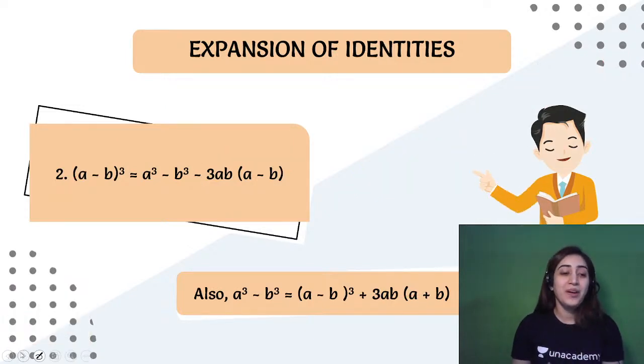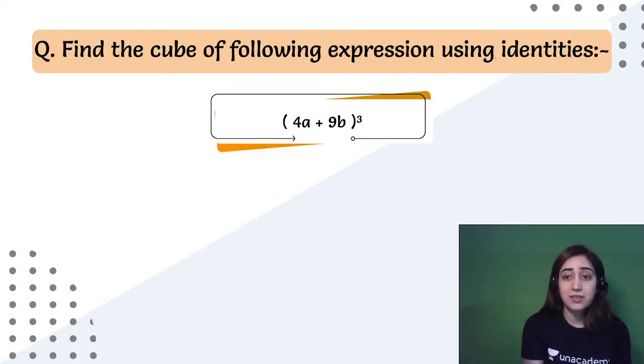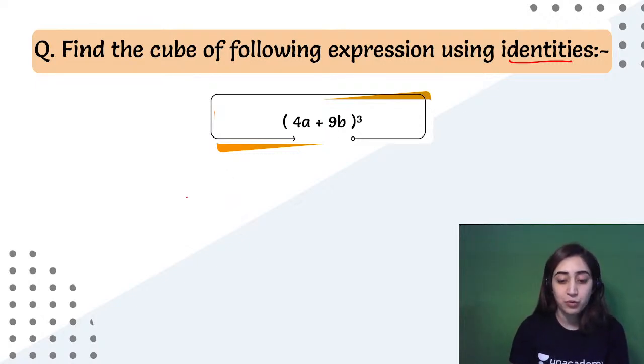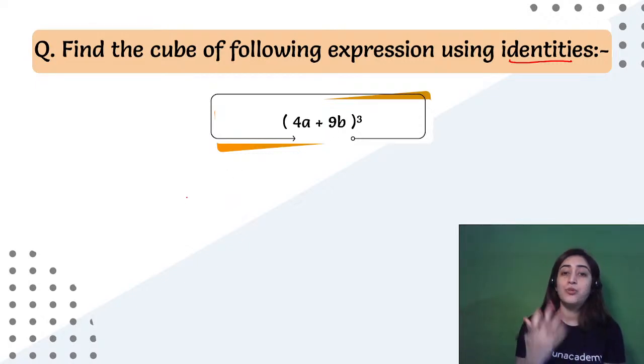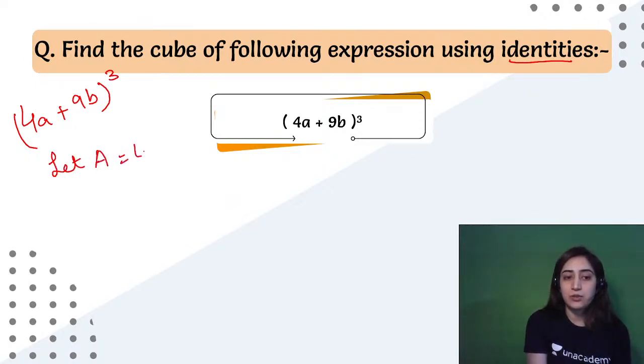Everyone done? Great. So now let's find out the value. I want you to apply this technique here, the identity that we have learned, and tell me which type of identity we will be using and what the answer will be. Anyone who can try and give me the answer? (4a plus 9b) whole cube. So in that case, we can say that let capital A equal 4a and capital B equal 9b.